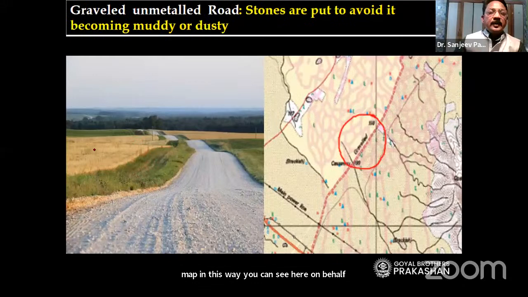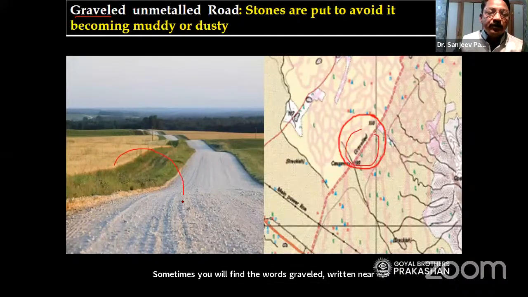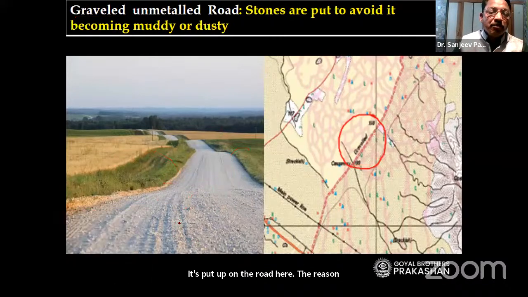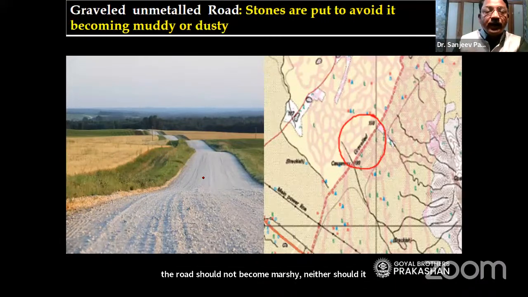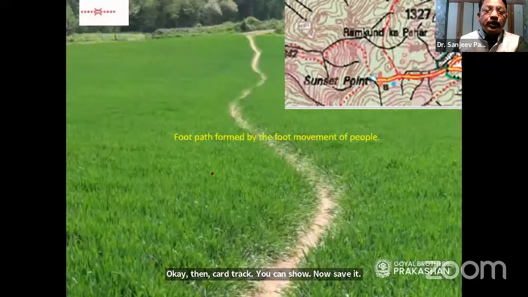Now, sometimes you will find the word graveled written near the road. Graveled means that gravel taken from a river is put on the road. The reason is that the road should not become dusty in the dry season and marshy in the rainy season. Then a cart track you can show. Now see, this red color line here is a cart track. So you can actually show the picture, and things become easy for students.